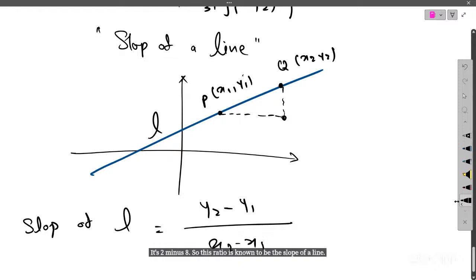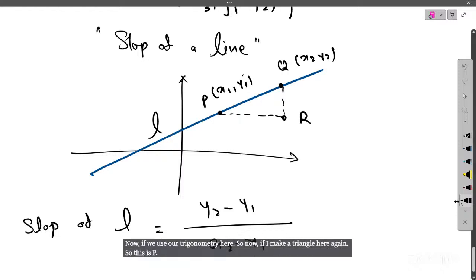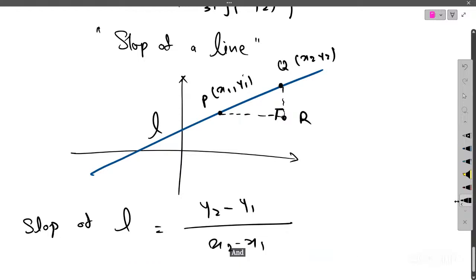Now, if we use our trigonometry here, let me make a triangle again with P, Q and R, where this angle is 90 degrees.